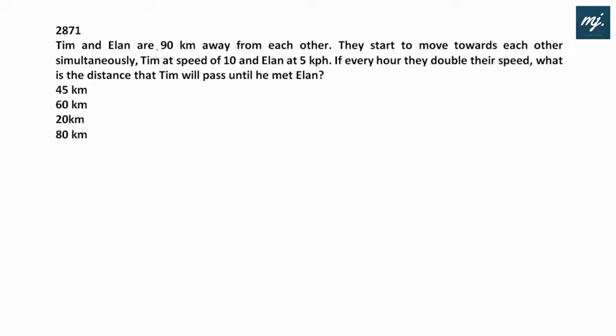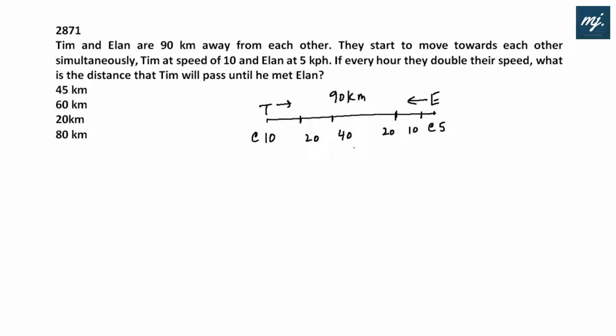Tim and Alan are 90 kilometers away from each other. They start to move towards each other simultaneously, Tim at a speed of 10 and Alan at a speed of 5 kilometers per hour. If every hour they double their speed, that means after 1 hour Tim's speed will become 20, then 40, Alan's speed will become 10 after 1 hour, then 20, and so on. What is the distance that Tim will pass until he meets Alan?